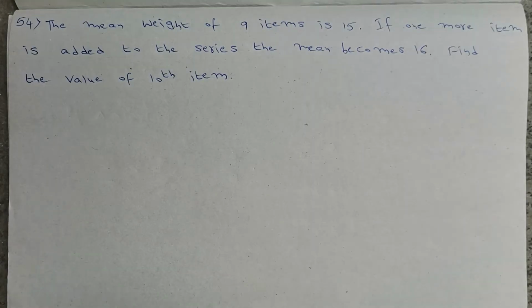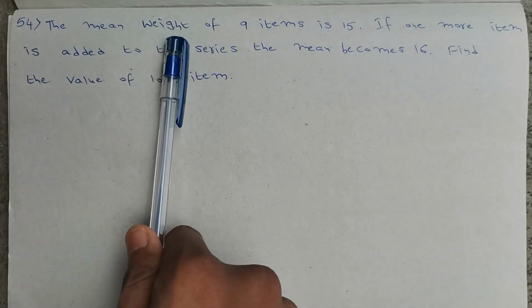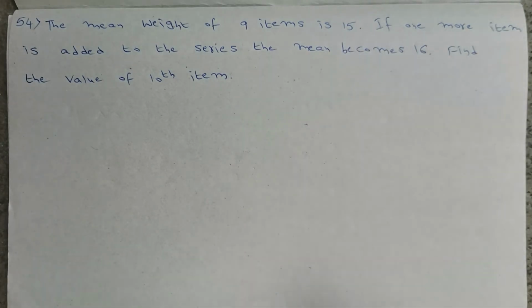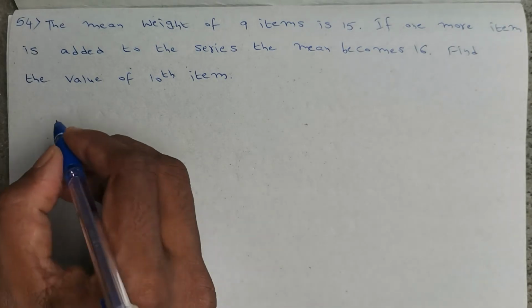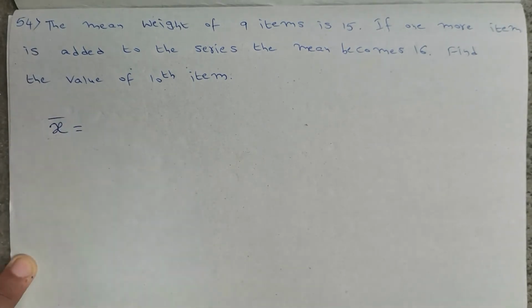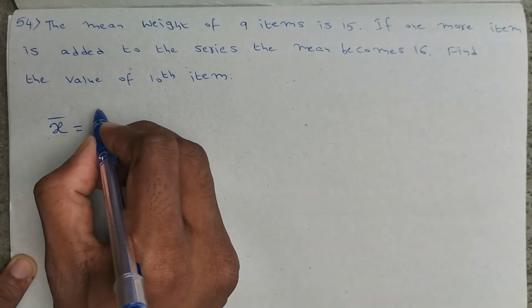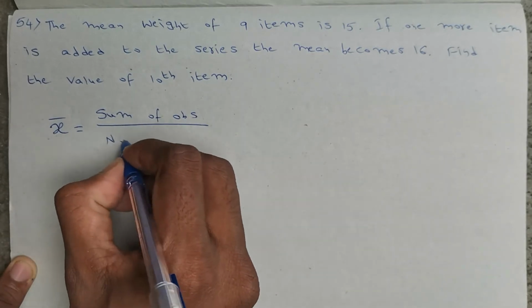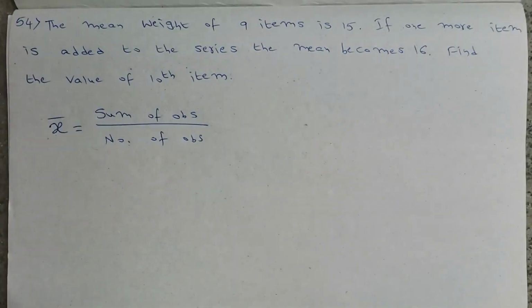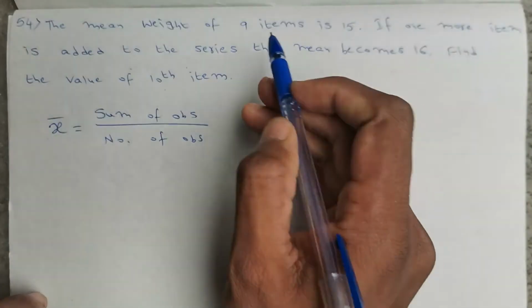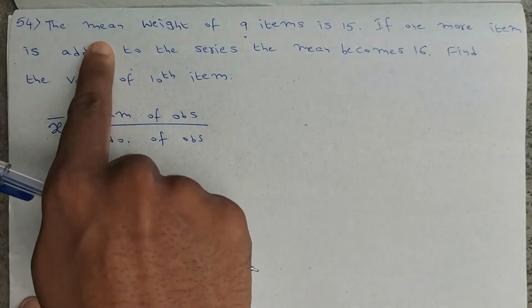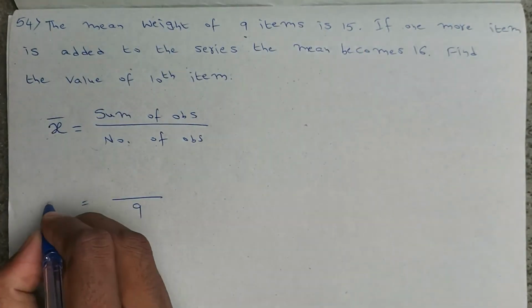Okay, the next question is, mean weight of 9 items is 15. Mean of 9 items. So what is the formula for mean? Mean, that is x bar is equal to sum of observations divided by number of observations. So the mean weight of 9 items, number of observations are 9, is 15. Mean of those 9 items is 15. So mean is given 15.